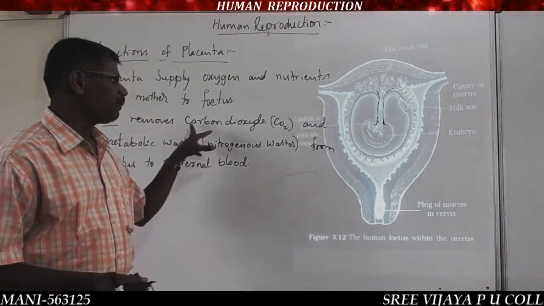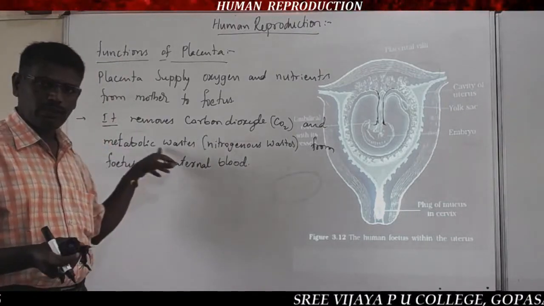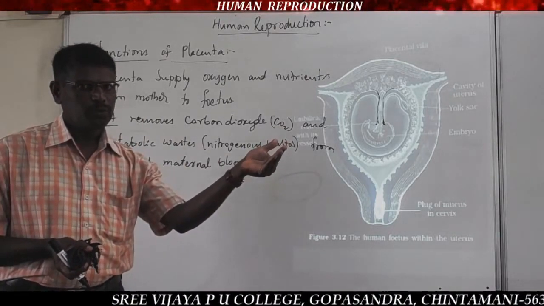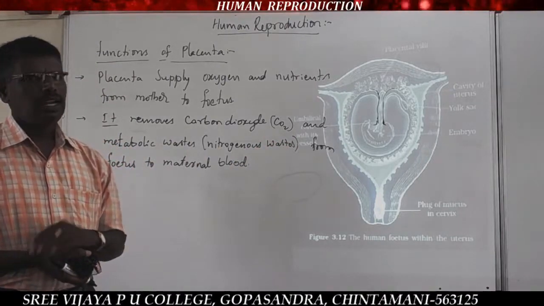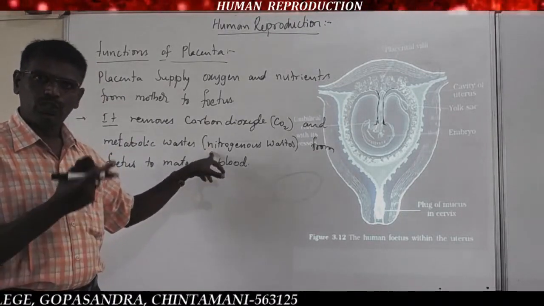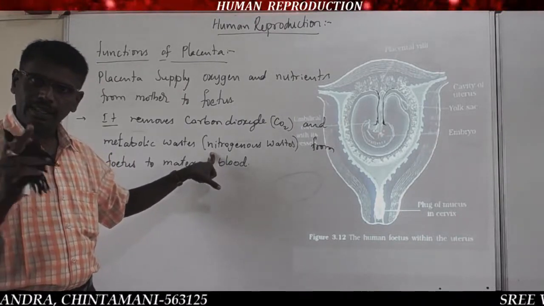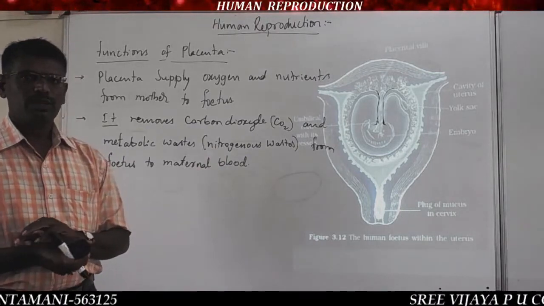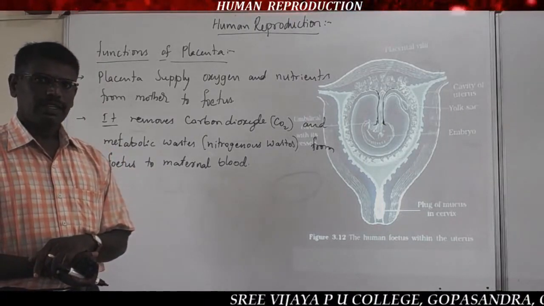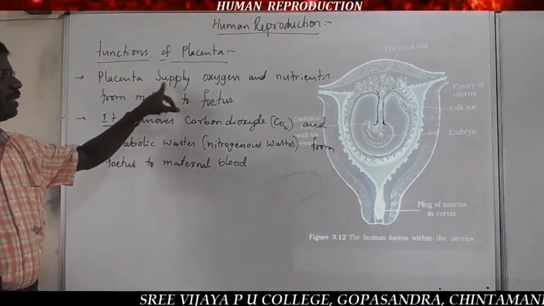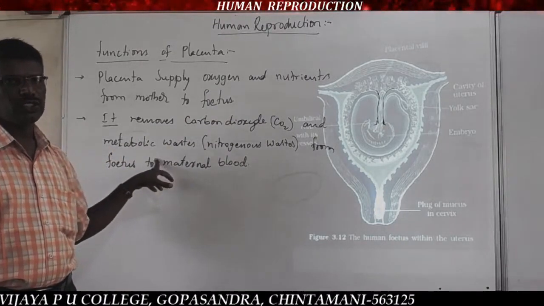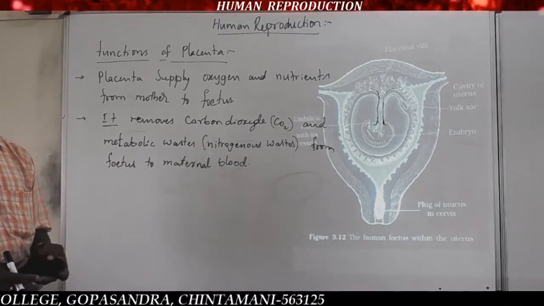That is the removal of carbon dioxide and metabolic or nitrogenous waste formed in the fetus, which are transported towards the maternal blood, and those wastes are purified by the kidney of the mother, because the excretory system is not well developed in the uterus. So the placenta supplies oxygen and nutrients, and removes carbon dioxide and nitrogenous waste towards the mother's blood.